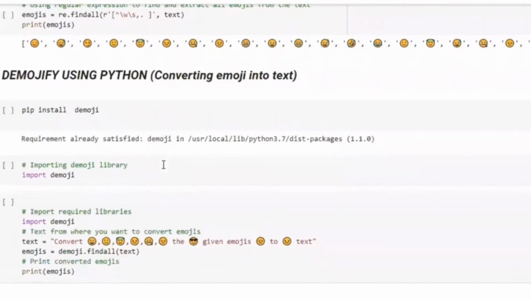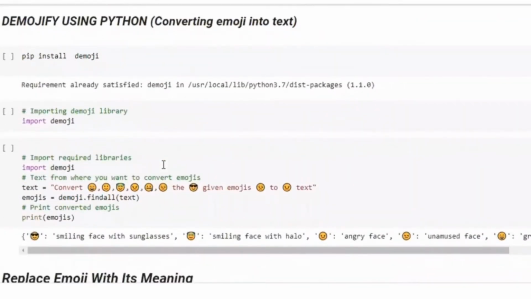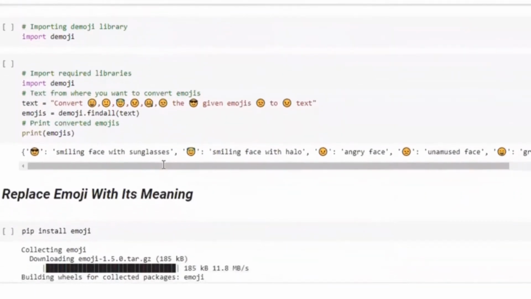Then we have demojifying using Python, that is converting emoji into text. This can be done in two ways. First one, we have to install the demoji. Then we have to input several emojis to see what their meaning is. And as we can see in the output, the emoji with its meaning gets displayed alongside.